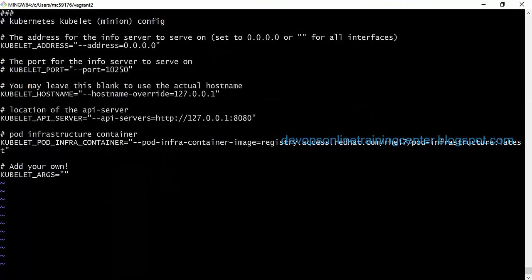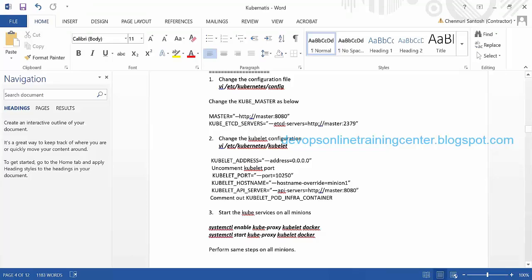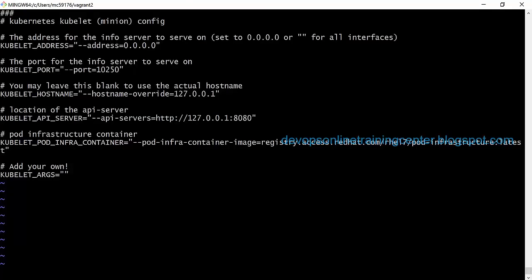And comment the port. Host name, and here we need to give the host name of the minion, that is minion 1, right? And then again here API server as master.